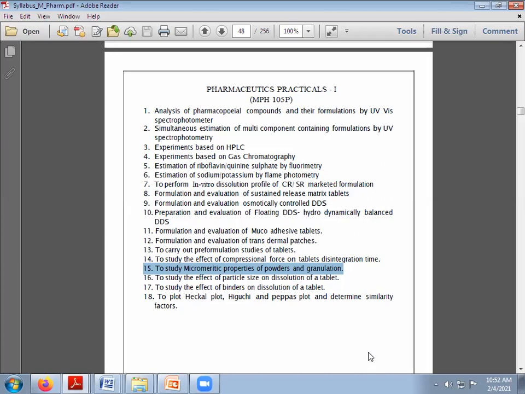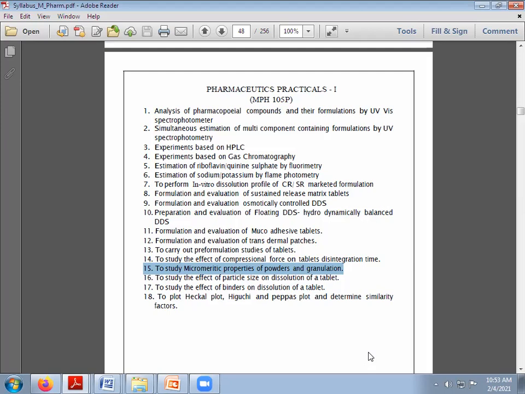To study the micromeritic properties of powders and granules, here we will study the various methods used to determine the powder size. Generally, till now we have studied sieve analysis and microscopic analysis. These are the common methods which we generally use for tablets.